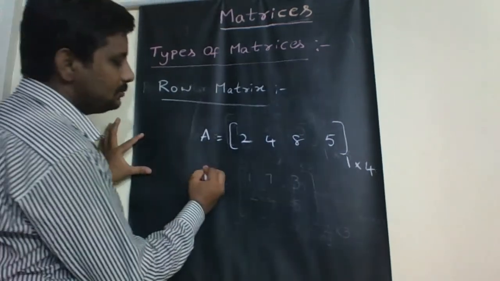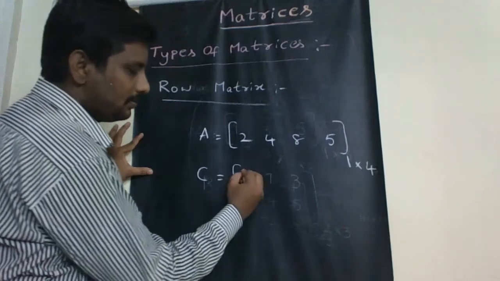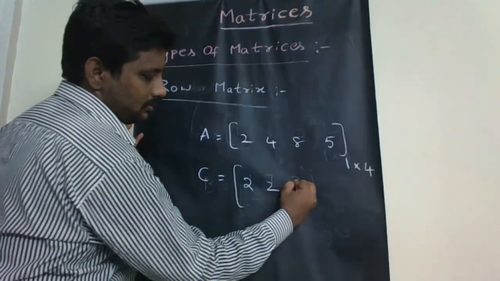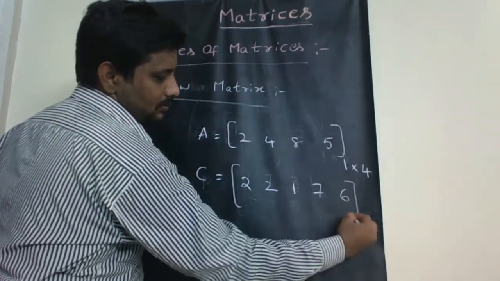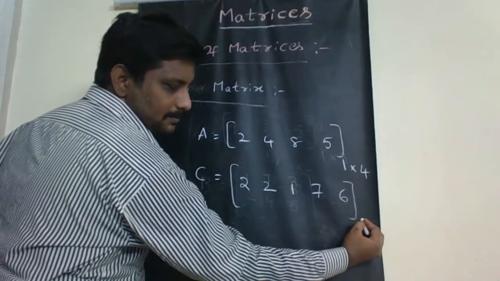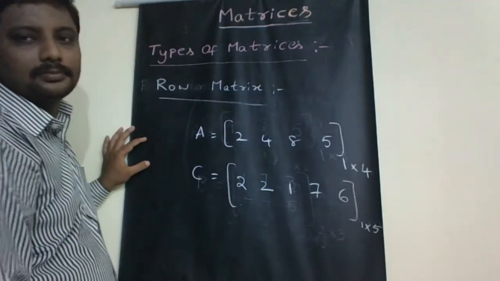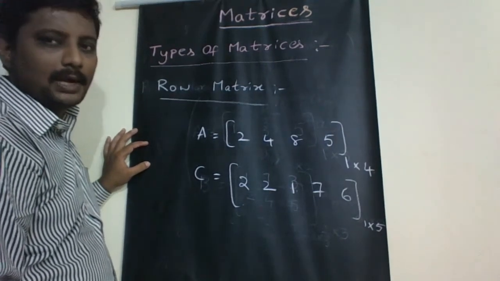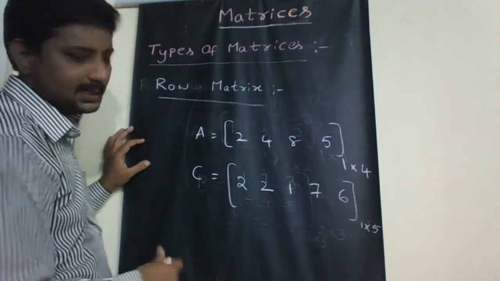Another example, C. It is of order 1 by 5, so it is known as a row matrix. A matrix which has only one row is called a row matrix.